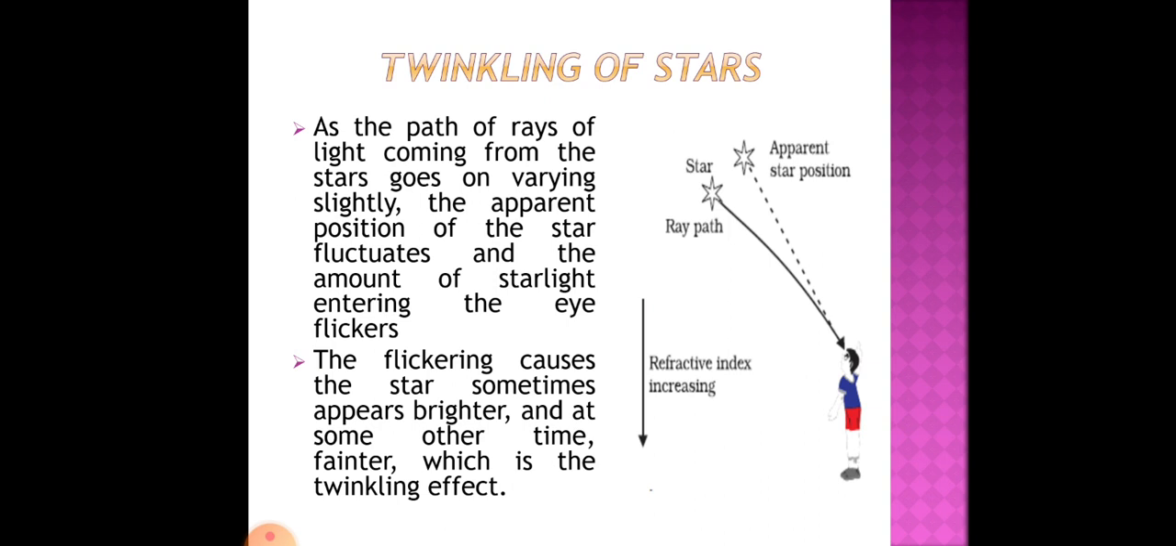Because of this flickering, sometimes more light enters our eyes and sometimes less light enters our eye, which is nothing but the twinkling effect. I hope it is clear how the stars twinkle. It is all because of atmospheric refraction, and for atmospheric refraction only twinkling of stars takes place. This is a very important question from your examination point of view. Now moving on to the next.